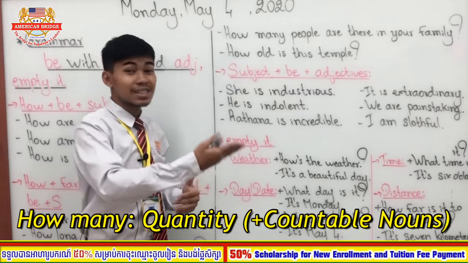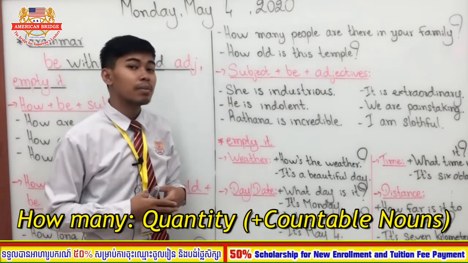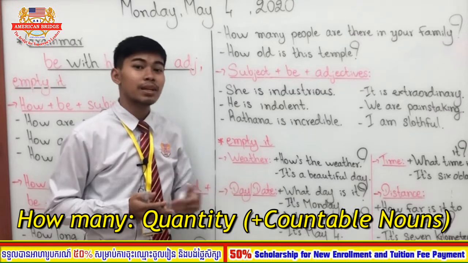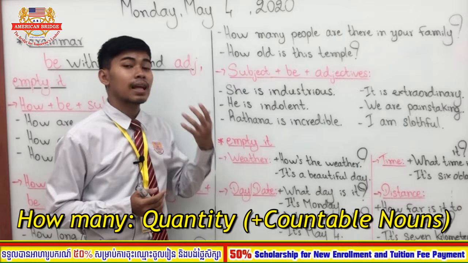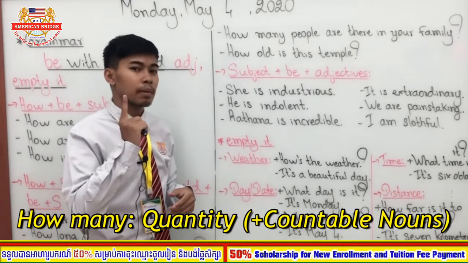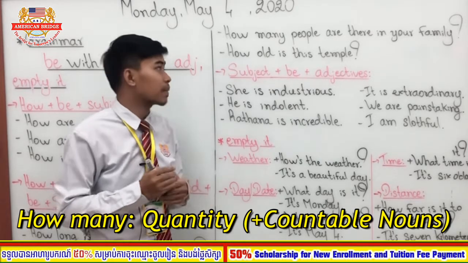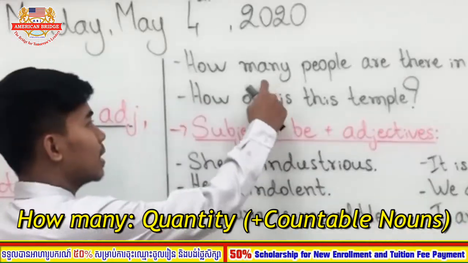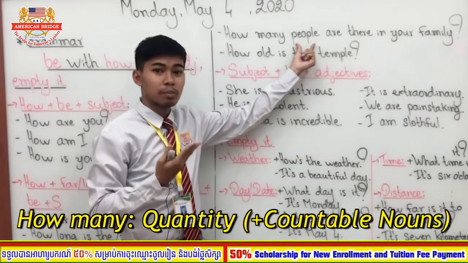How many students are in my class? How many students are in your class? How many family members are in your family? Okay, so we ask about the quantity and the noun should be a countable noun. But there is one thing you have to remember, because I saw a lot of students making this mistake. When you see the words how many, the noun here, as I told you, is countable, but it has to be plural.